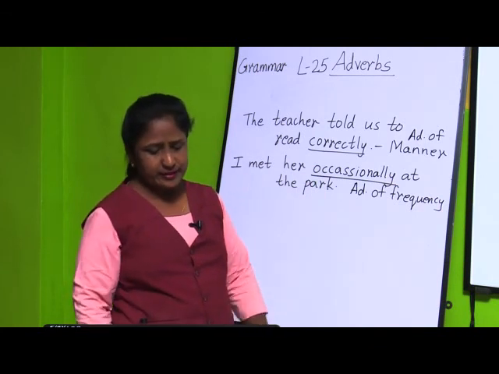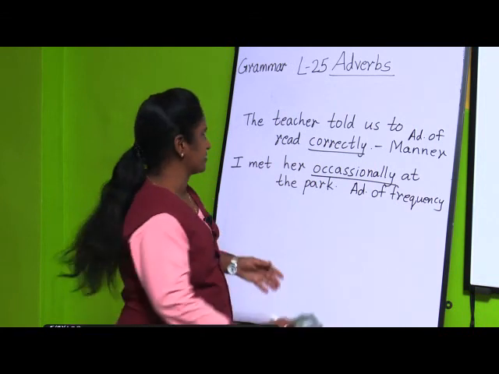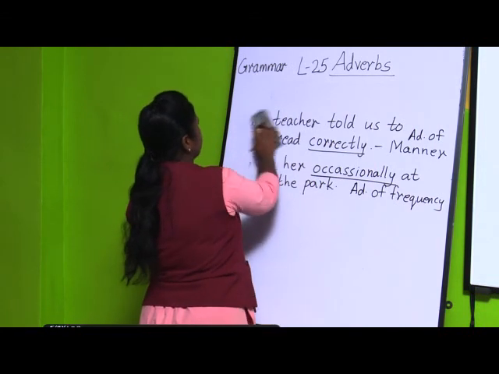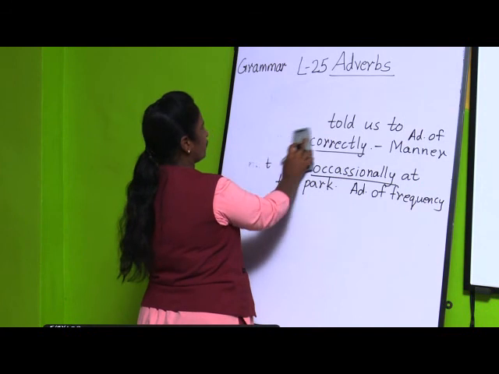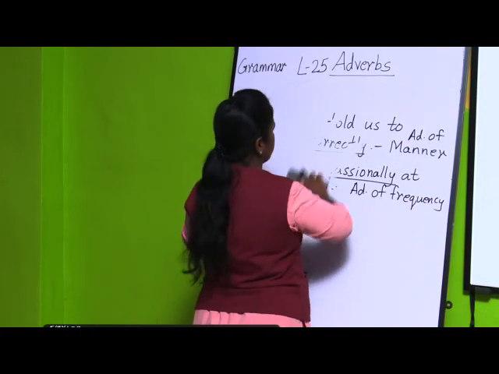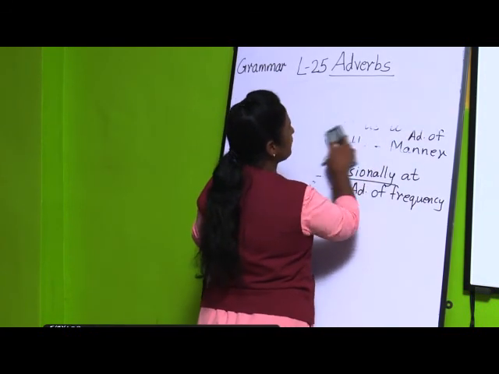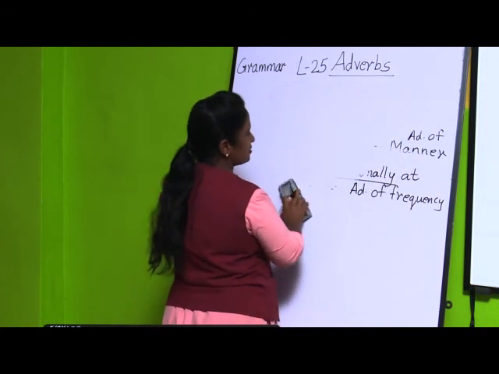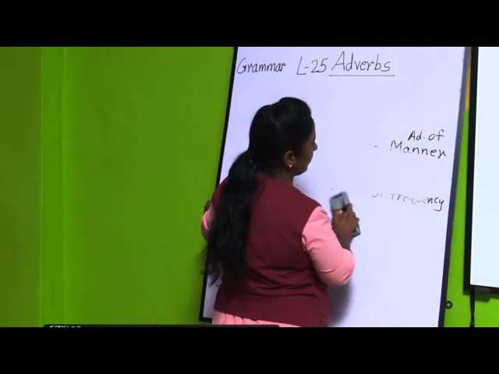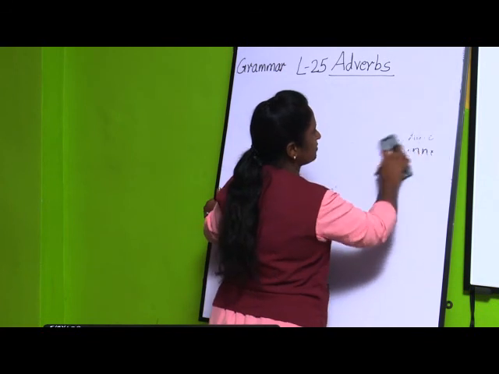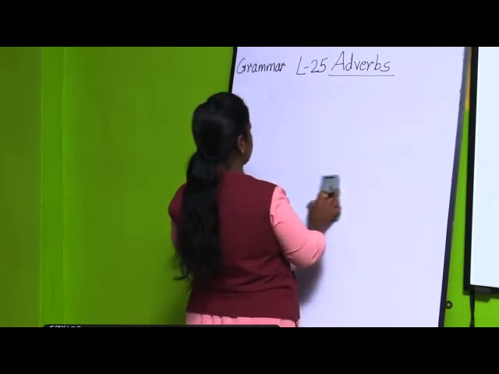Then one more thing is what? How to form adverbs. So we have studied the definition of an adverb, then we have seen the types of adverbs, and we have also solved some examples from the exercise. But now the next thing is how to form adverbs.